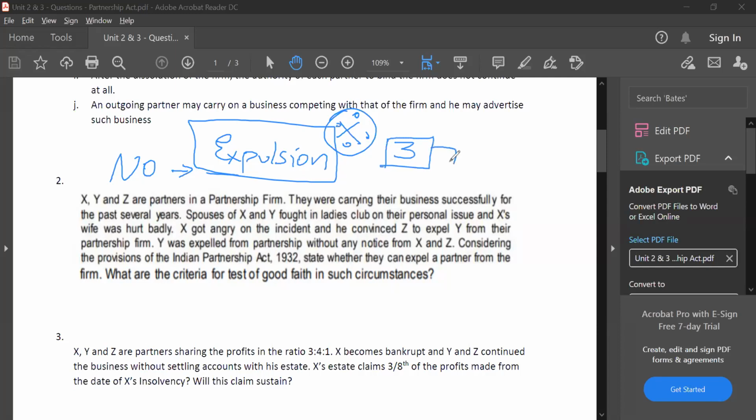And he should also be given the opportunity of being heard, and it should be for the benefit of the partnership, for the good interest of the partnership, and it should also give a notice. Now if you see here, they want to expel the partner because of what issue? Because the spouse of the partner fought in a ladies club. This is a personal issue of the partners. You cannot expel the partner for your personal issues, therefore expulsion here is not valid. This is the answer for question number 2.